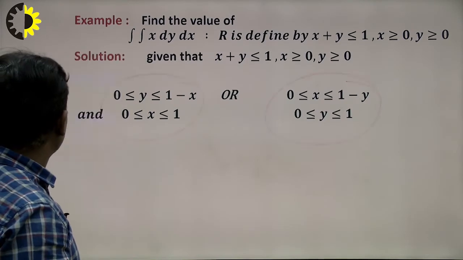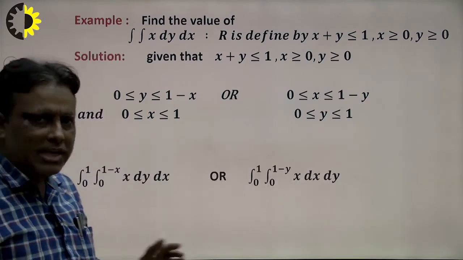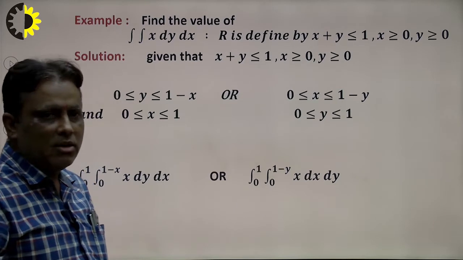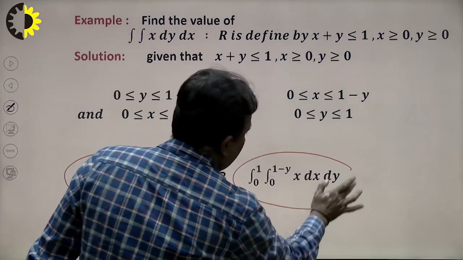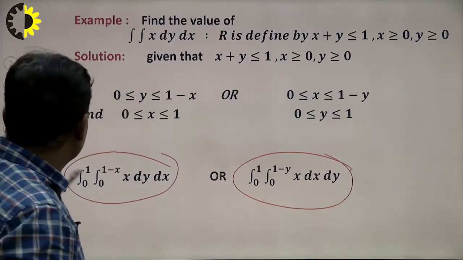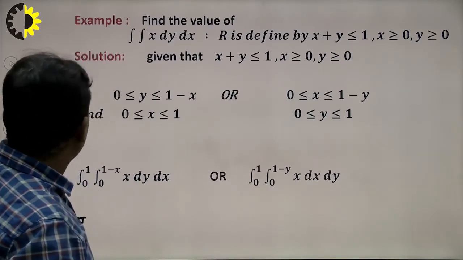So student, keep in mind that when we take the limit, there is no hesitation, we take x or we take y. So this is the problem we solved just now, and now we solve this, right? And we see what will be the result of this problem. In this way we can find our result.